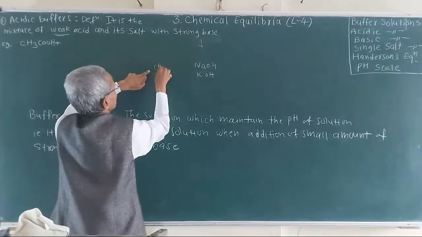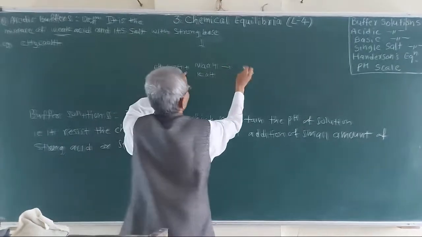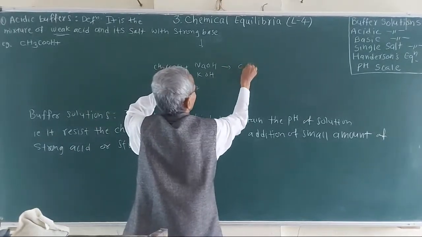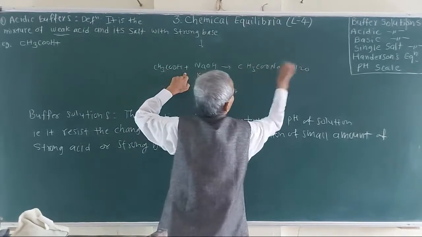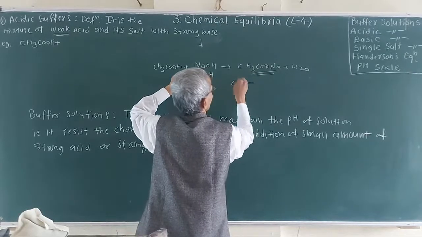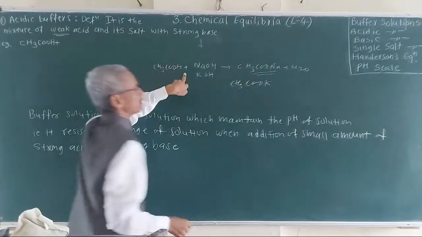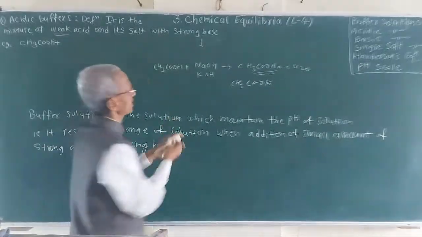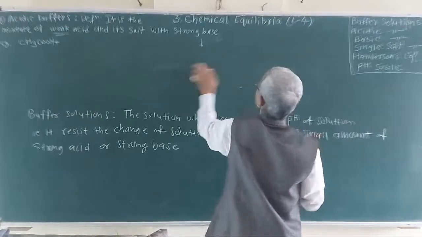So here CH3COOH plus NaOH. What will be the salt? The neutralization reaction takes place: CH3COONa plus H2O. So this is the salt, sodium acetate, or potassium acetate, and the weak acid.